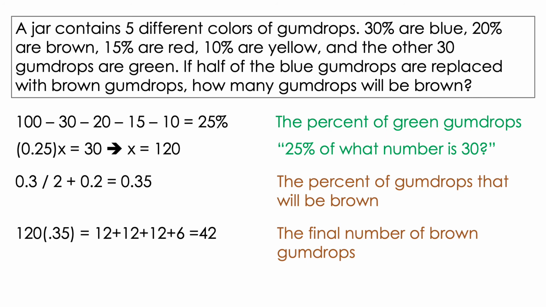I can do this very quickly in my head because 10% of 120 is 12, and 5% of that is 6. So I simply add 12 plus 12 plus 12 plus 6 to get 42, and that's the final number of brown gumdrops. This corresponds to answer choice C in your final sheet.